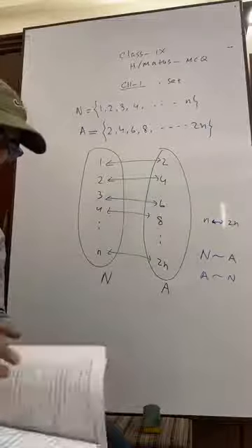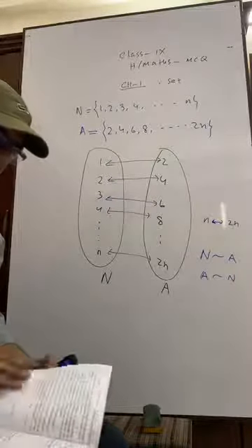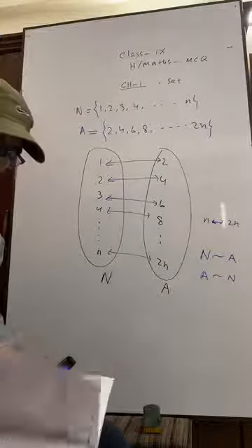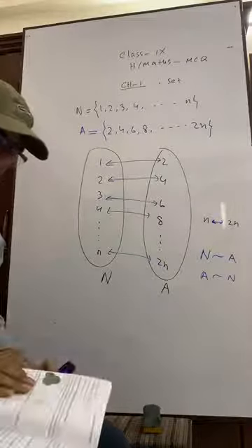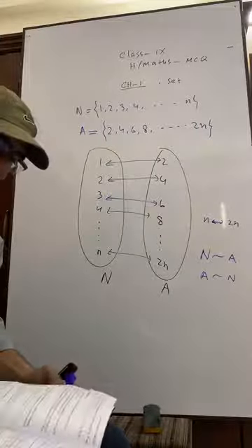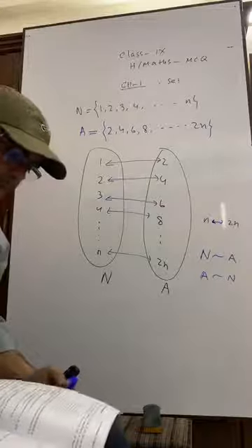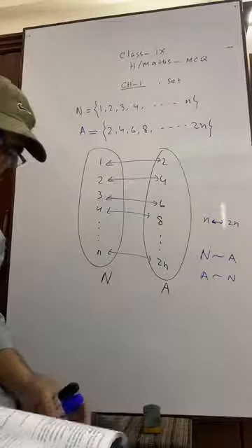You have a question in your book regarding equivalent sets. Okay, we have got it.